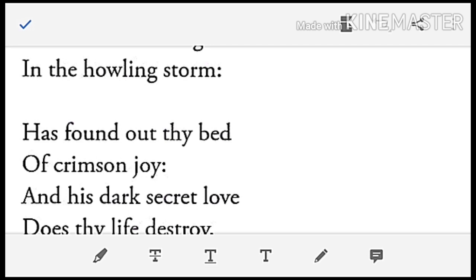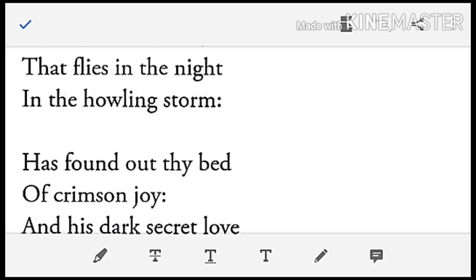In this way, we'll go to the next stanza. Has found out thy bed. What has found out thy bed?